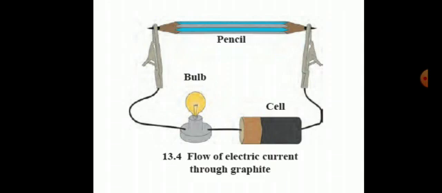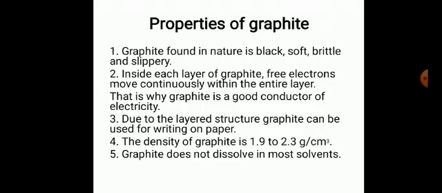Inside each layer of graphite, free electrons move continuously within the entire layer and hence, due to these free electrons, graphite is a good conductor of electricity.